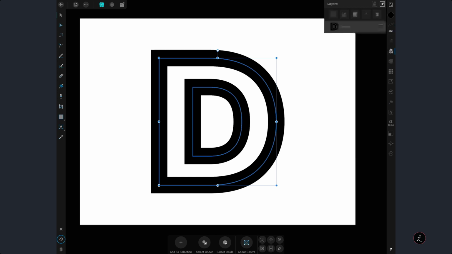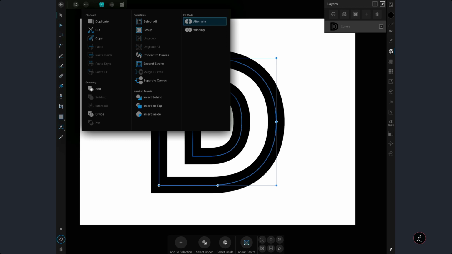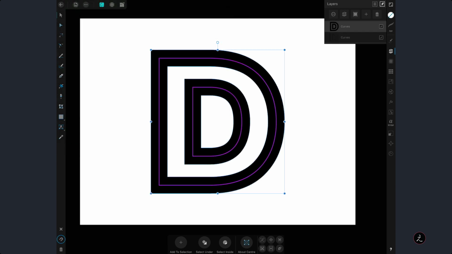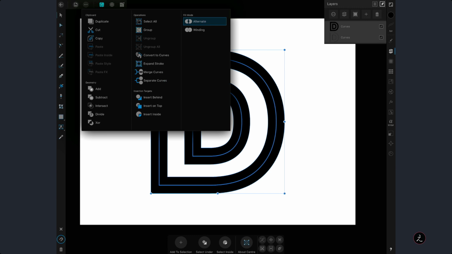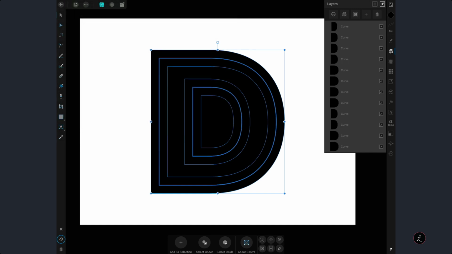And then what we're going to do is go up to the edit menu, and we're going to expand the stroke. Okay. Then I'm going to select both. All right. And then I'm going to go up on the edit menu again, and choose one of the Boolean operations, which in this case is the divide Boolean operation, which splits object areas into separate objects. And we need separate objects now. So I'm going to tap on the divide Boolean operation, and here are all the objects, all the curves.